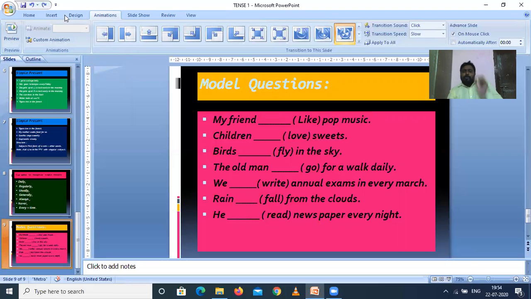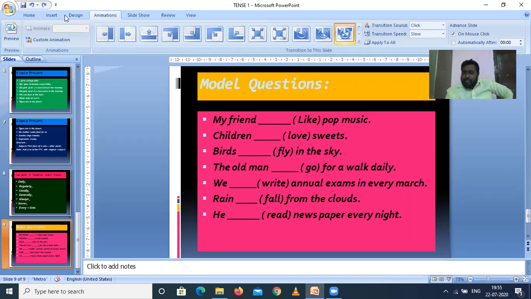The old man go for a walk daily. Here the old man is singular and daily is the clue word, so we have to use simple present tense. As the old man is singular, we have to add s or es. The old man goes for a walk daily. You see, we write annual exam in every March. Every March is a time clue word, simple present tense, and we is plural, so we should not add s or es; we only use the first form, and write it as it is.